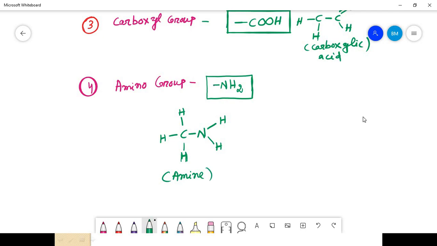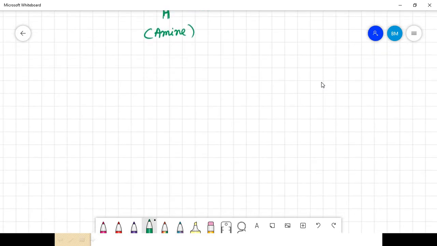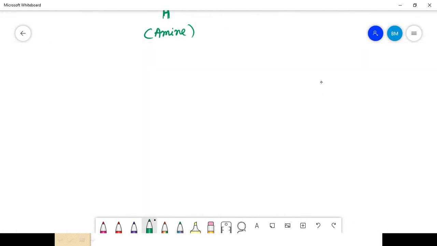And the fifth functional group is the phosphate group. Its formula is PO4.